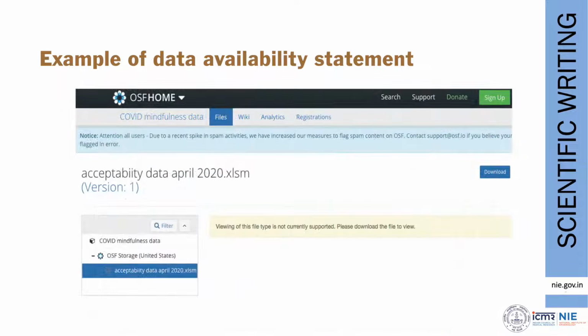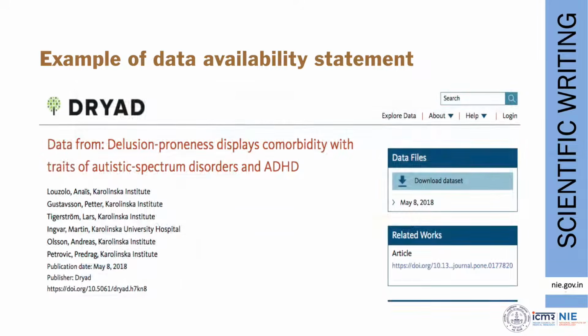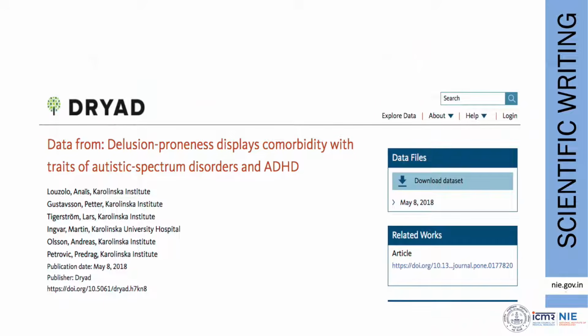This is the home page of Open Science Framework. It is another website where you can upload your protocols, study related documents, your ethical approvals, your CRFs, your Excel sheets, your statistical codes, et cetera. So this is also one more website where you can share your data. This is Dryad. As I said previously, Dryad also provides you an avenue for sharing the data, and it gives you a permanent DOI which you can share with anyone.